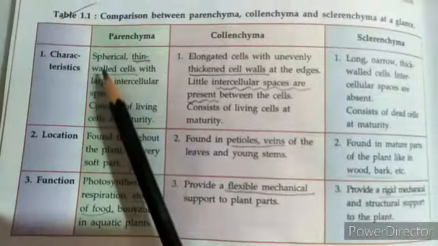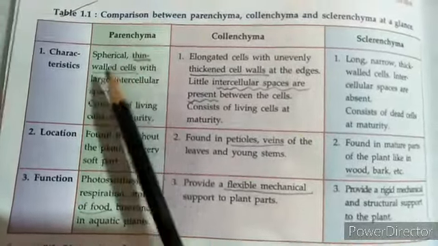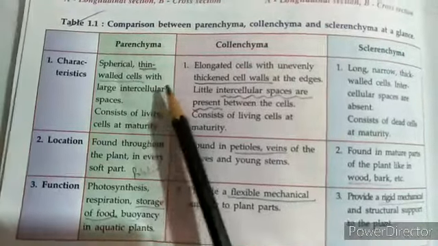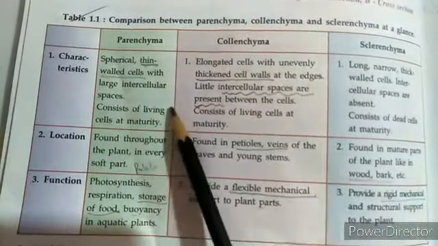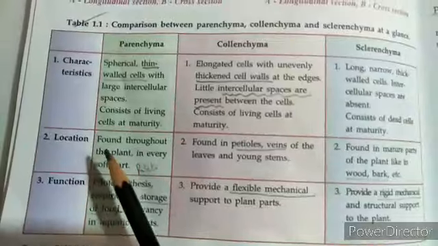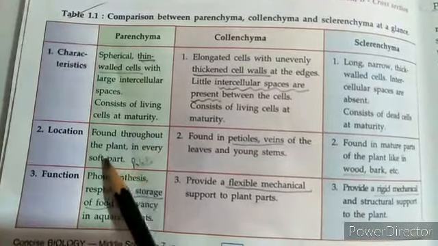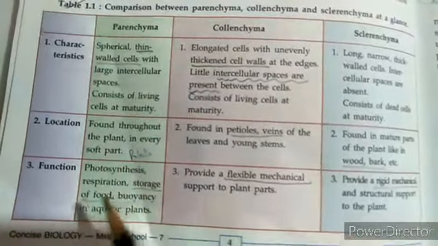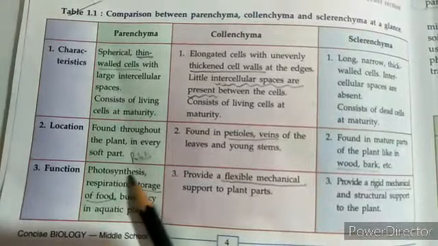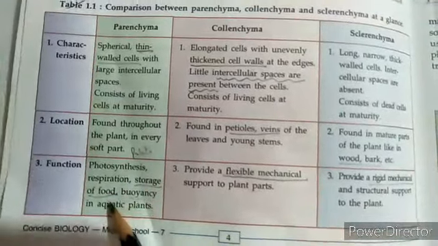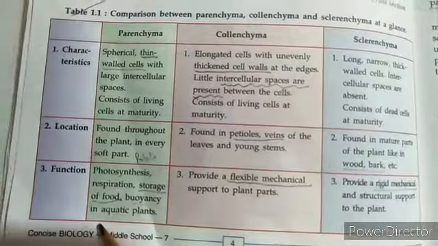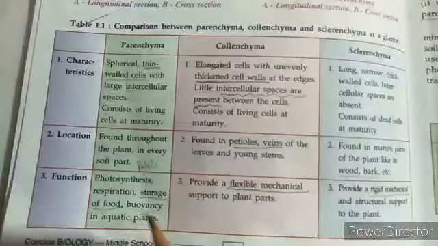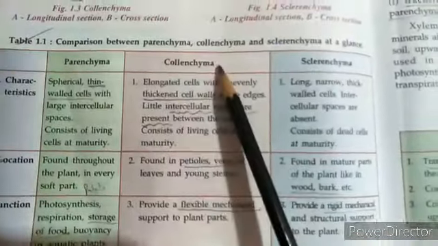Let's have a look at parenchyma first. Here you'll find that the cells are spherical, thin-walled with a large intercellular space, and consist of living cells at maturity. Location: they are found throughout the plant in every soft part. Function: they help in photosynthesis, respiration, storage of food, and buoyancy in the case of aquatic plants.